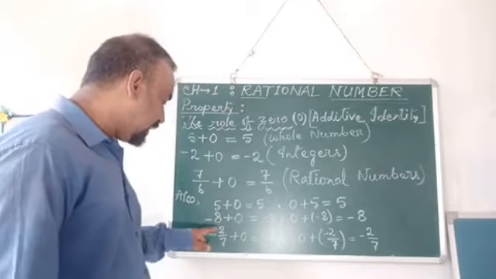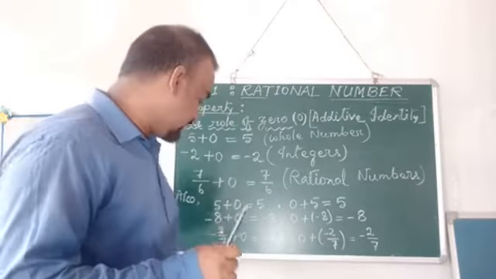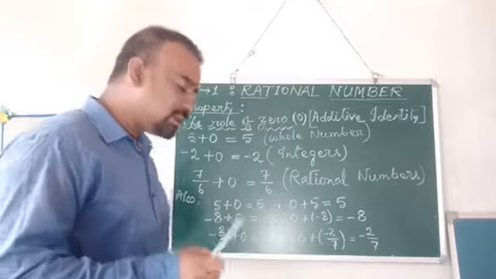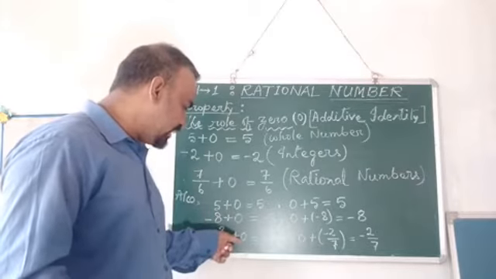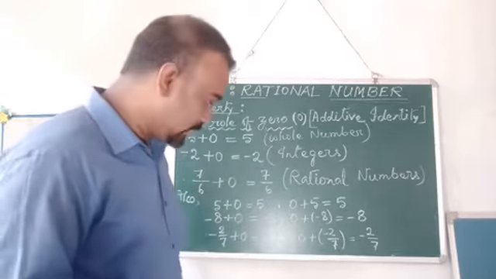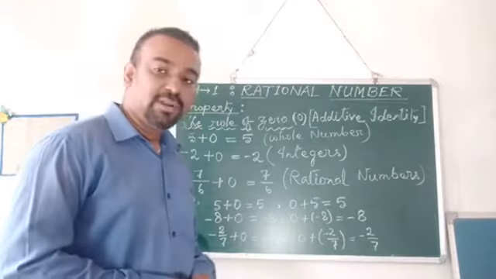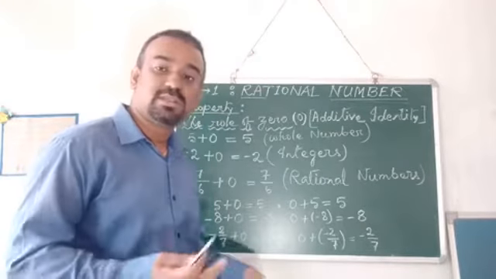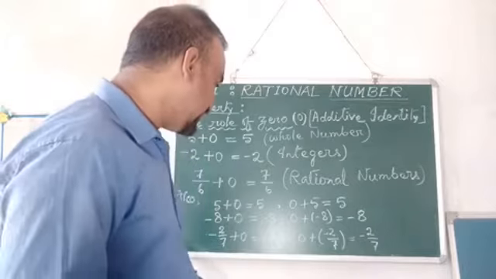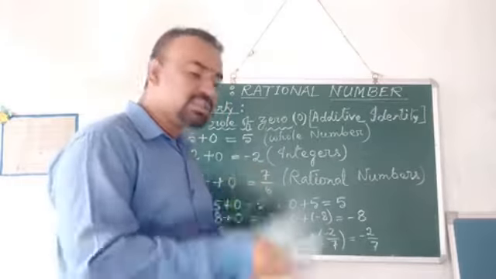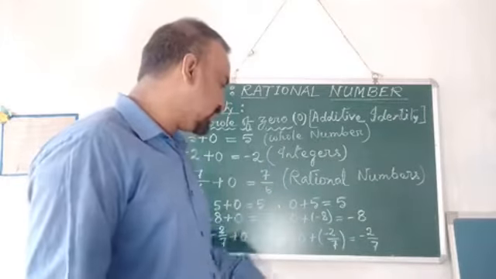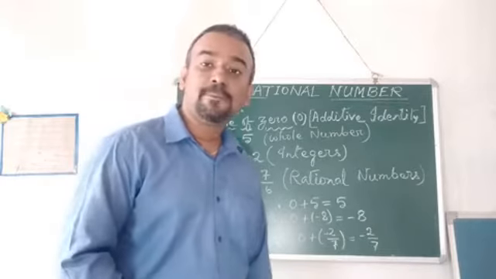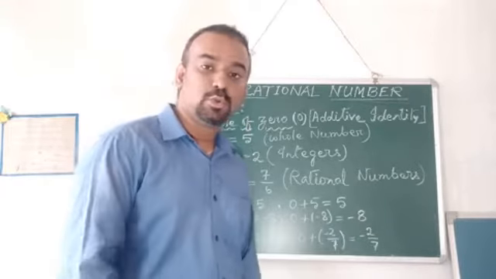Thirdly, the example that I took is minus 2 by 7, a rational number. I added 0 with that, which was at the second position. After adding, result was minus 2 by 7. As usual, the result will be same. Similarly, I swapped the position and found out the results are same only, that is minus 2 by 7.